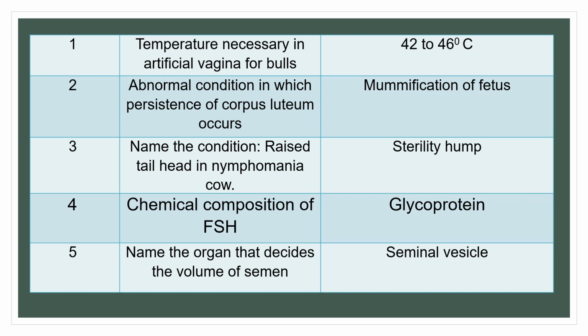Question 2. Abnormal condition in which persistence of corpus luteum occurs. Answer is mummification of fetus. Persistence of corpus luteum occurs in several other conditions also, but the most common is this.